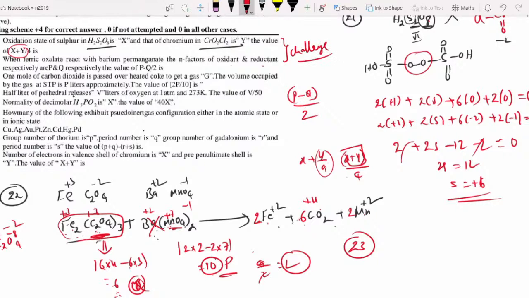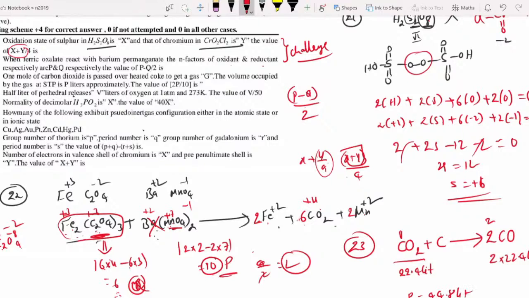Now, 1 mole of carbon dioxide is passed over heated coke. Question number 23. It gives carbon monoxide. Now, the volume occupied by the gas at STP is p liters. What is given? 1 mole of carbon dioxide. 1 mole at STP occupies 22.4 liters. Here it is 2 moles of gas, so 2 into 22.4 liters. Therefore, p is equal to 44.8 liters.